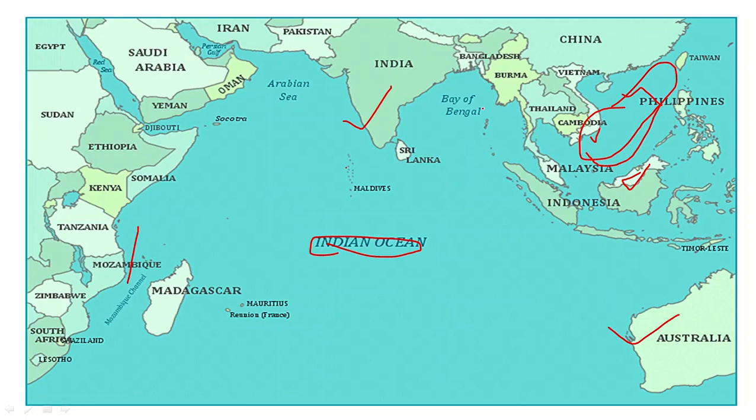Now let's come to the bay. A bay is a water body which touches the land from three sides. Like here, this is the Bay of Bengal. It is covered by land from three sides, and the fourth side is open to the water.